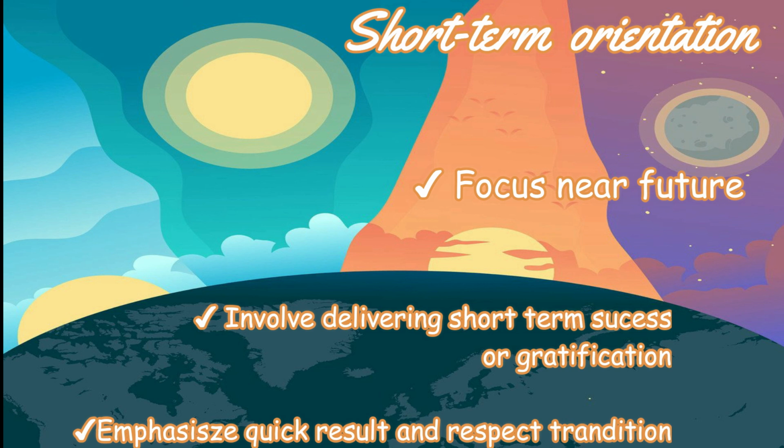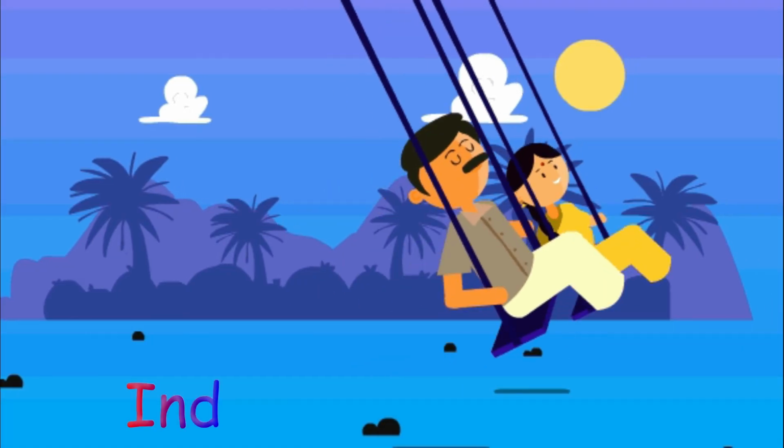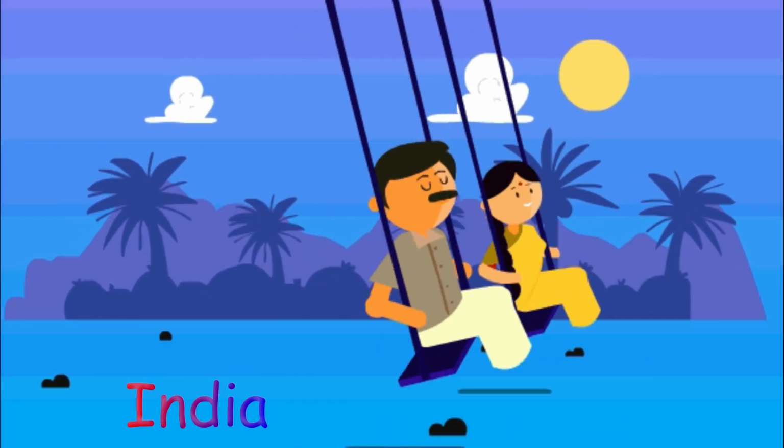Another one is short-term orientation. In this dimension, people are more focused on the near future. They are involved in delivering short-term success or gratification. So they emphasize quick results and respect tradition. For example, India is a country that applies short-term orientation.